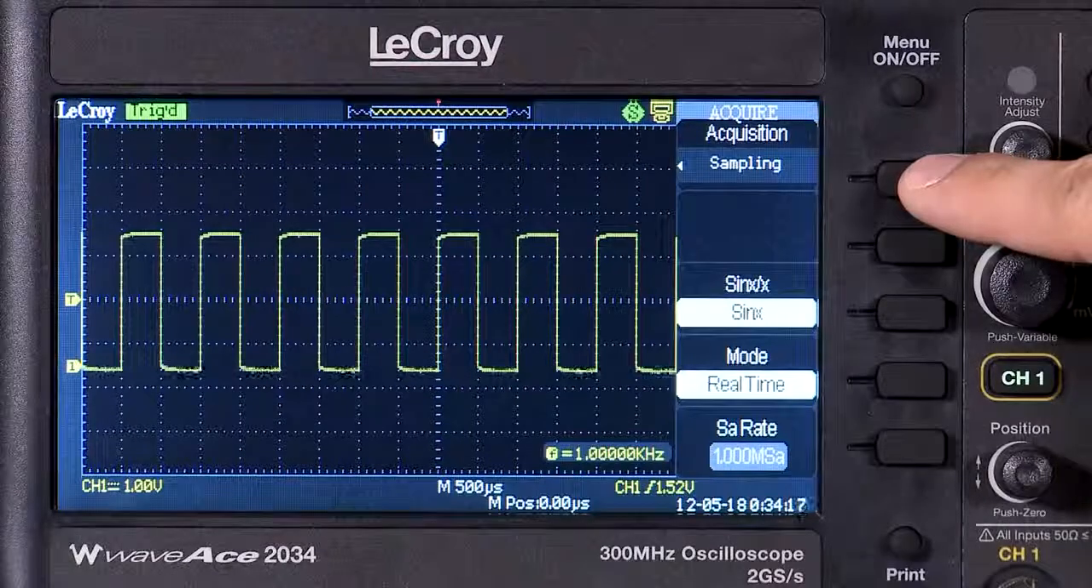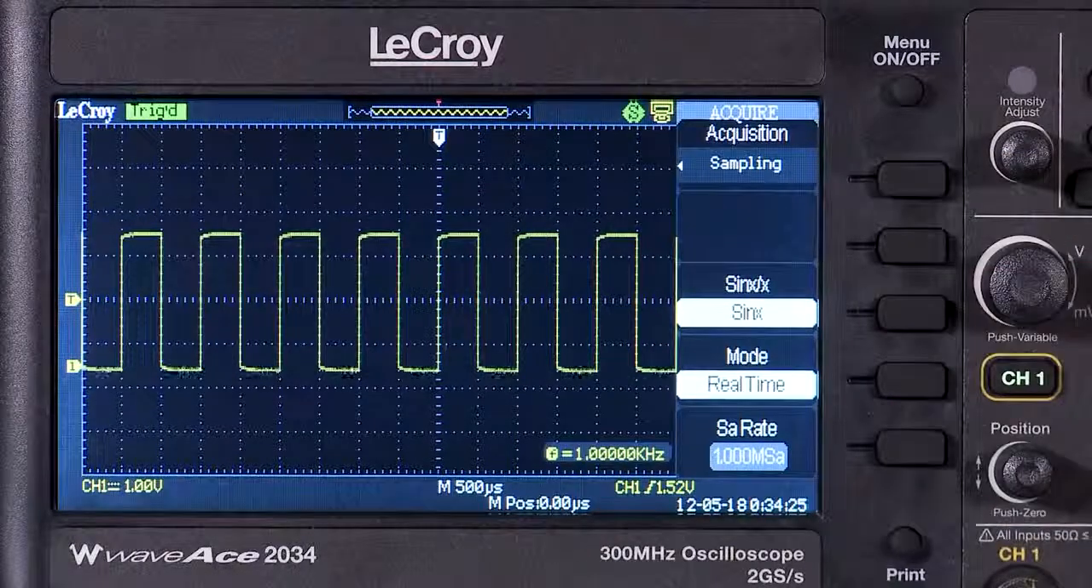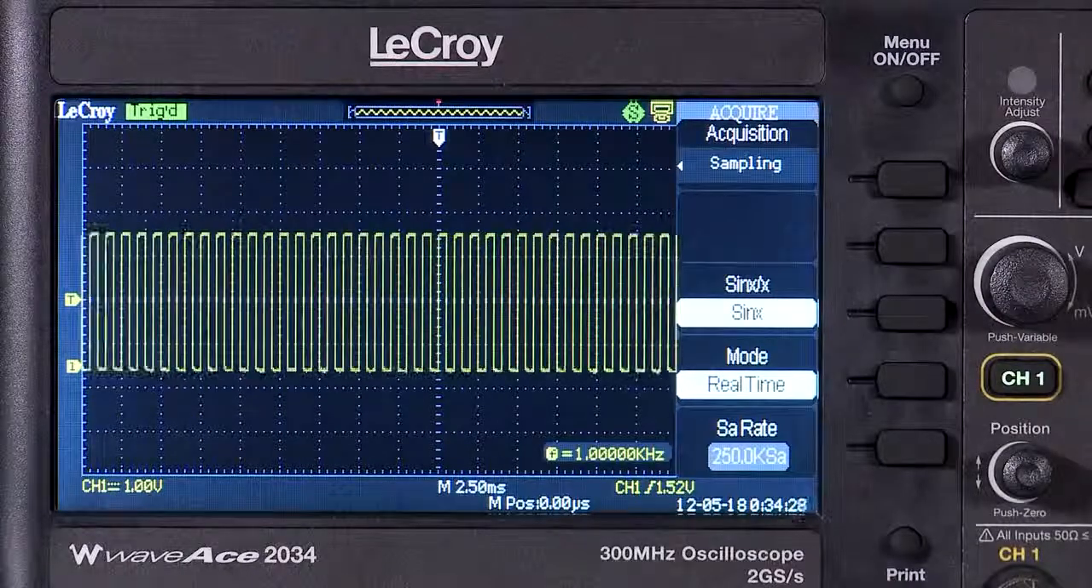This is a real-time sample mode that digitizes the incoming signal at the rate specified at the bottom of the menu. It is the most commonly used acquisition mode. As the time per division is changed, the sample rate changes with it.